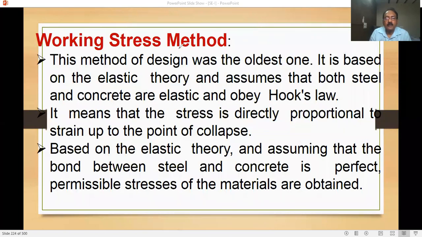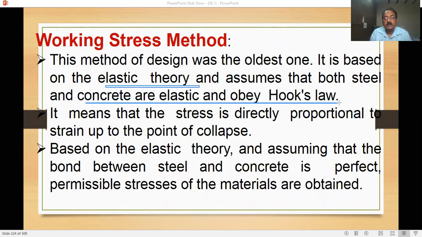All of you know what Hooke's law is. Strain is directly proportional to stress. This is Hooke's law. This method is the oldest one, based on elastic theory, first point, and that both steel and concrete obey Hooke's law.